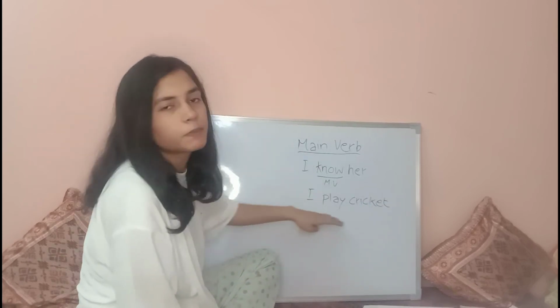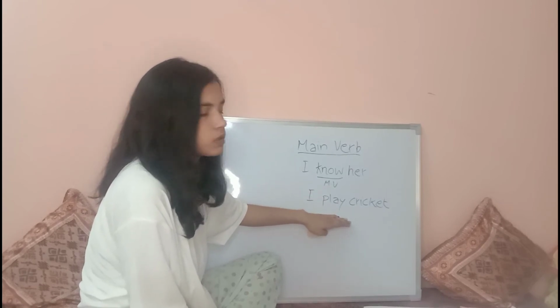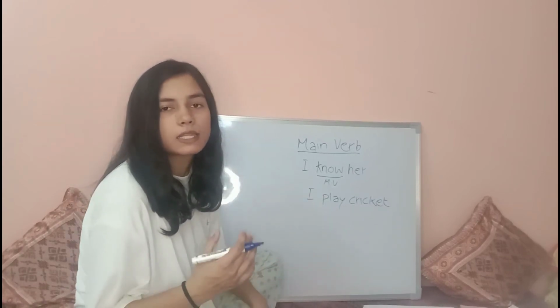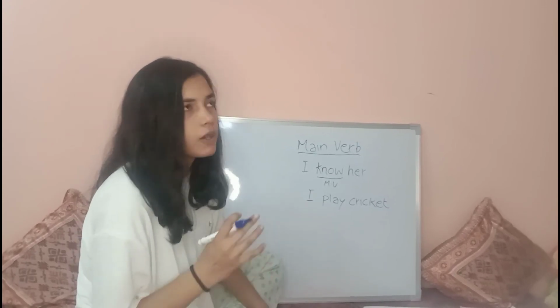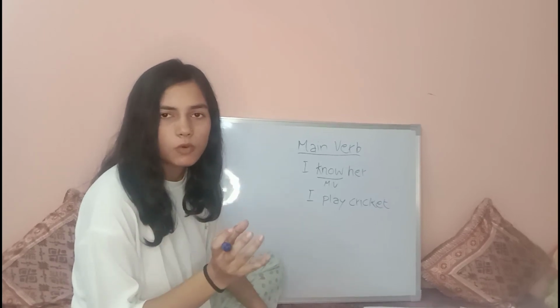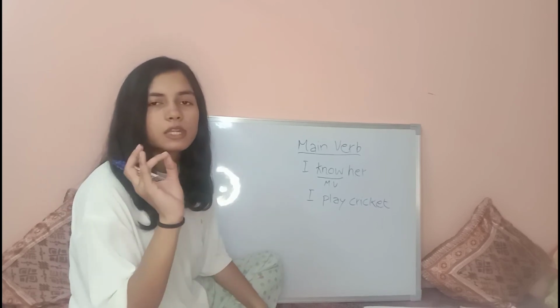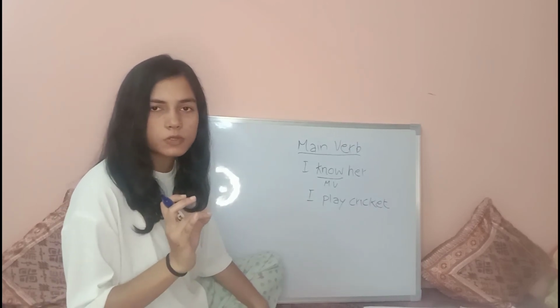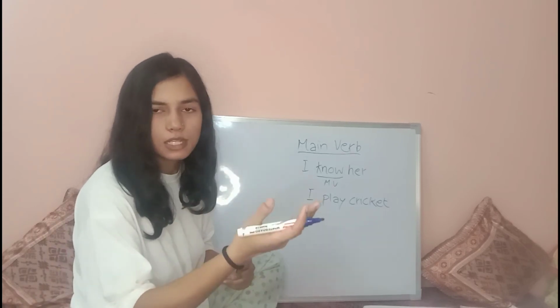If I say I play cricket, here play is used as a main verb. If I say I listen music, listen is a main verb. If I say I cook vegetables, cook is a main verb. These verbs are used as a main verb. There are different forms of these verbs: first form, second form, third form, and we will discuss this in the next classes.